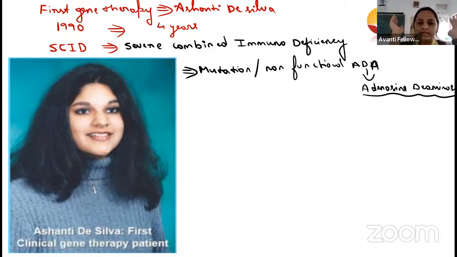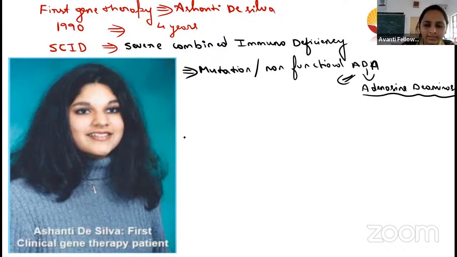We have a soldier system in our body, the immune cells. What is the function of immune cells? To fight against microbes, the foreign pathogens inside our body. For the growth, development and synthesis of these immune cells, adenosine deaminase is very important. Whenever it is not there, immune cells will not be synthesized, and the person suffers from severe combined immunodeficiency. It means the person is susceptible to infection by microorganisms. This is the main reason it is called severe combined immunodeficiency.